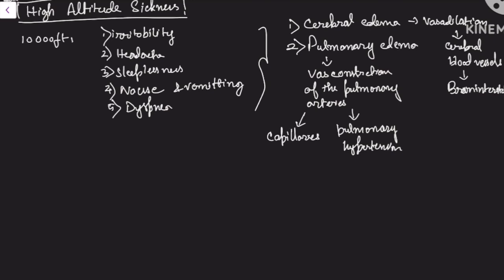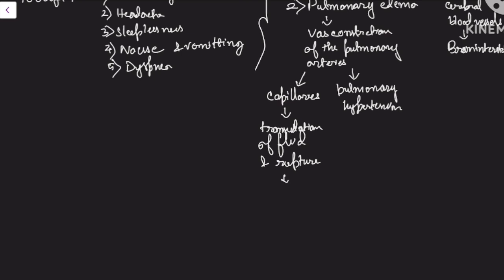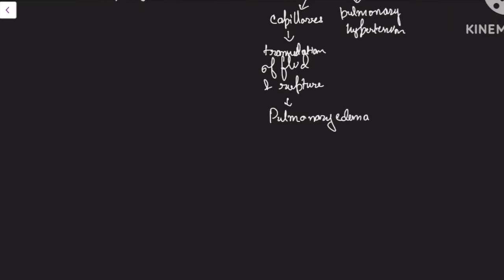Now, the walls of the capillaries are very thin, so there will be transudation of fluid and even rupture of the capillaries. And the fluid will get into the pulmonary interstitium, so they will cause pulmonary edema. Hope you can understand this. Now we have understood why these symptoms occur.